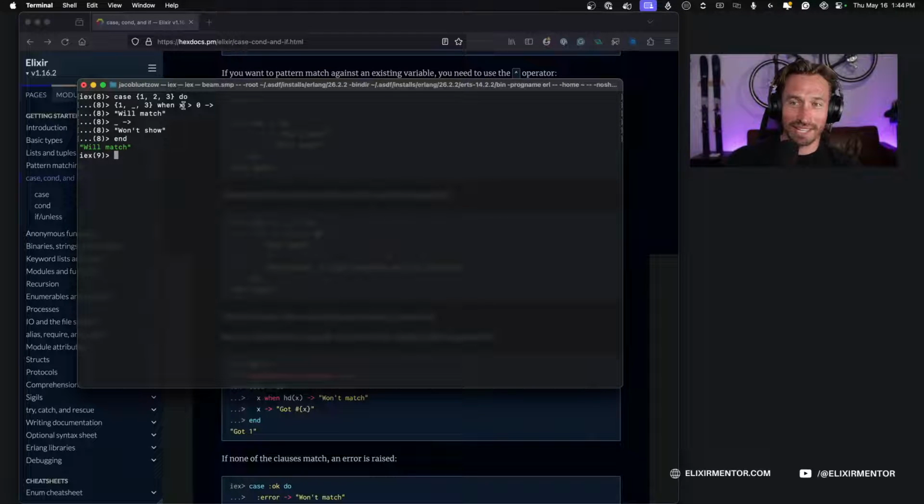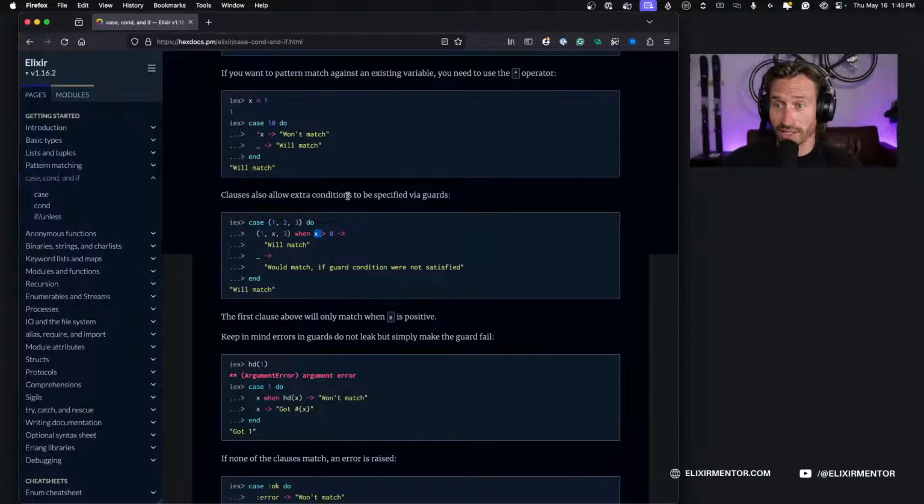We can't pin the variable when it's in the guard, but if it were in our condition we're checking, you have to pin it. And that is something I feel like the compiler would yell at you if we weren't in the IEx shell. And that is the benefit of using a language server to yell at you when you're doing naughty things.